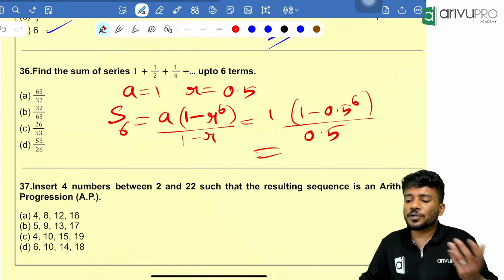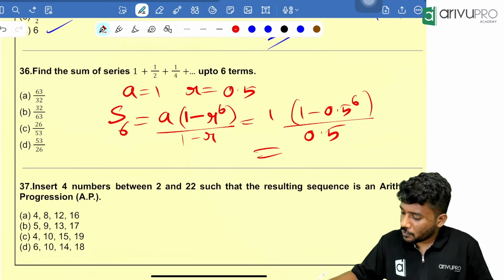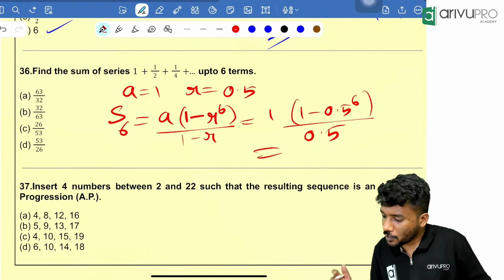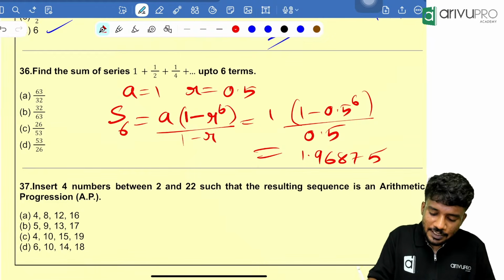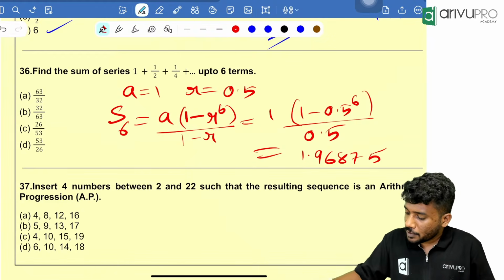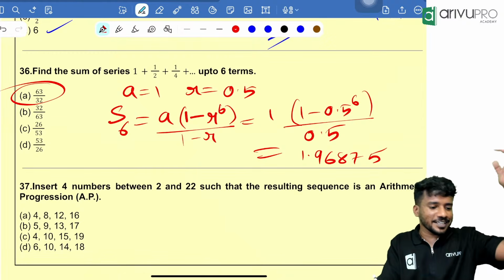0.5 into equal to, how many times? 5 times. 1, 2, 3, 4, 5. Then change the sign, plus 1, divided by 0.5. How much are you getting? 1.96875. Check option A. 63 divided by 32 is how much? 1.96875. Option A is your answer.